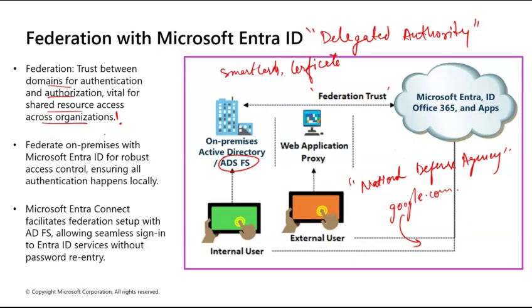You can federate on premises with Microsoft Entra ID for robust access control, ensuring all authentication happens locally. Entra Connect facilitates federation setup with ADFS, allowing seamless sign-in to Entra ID services without password re-entry.